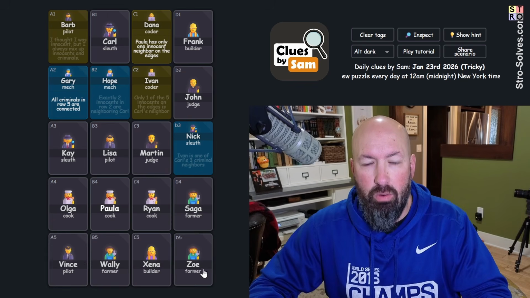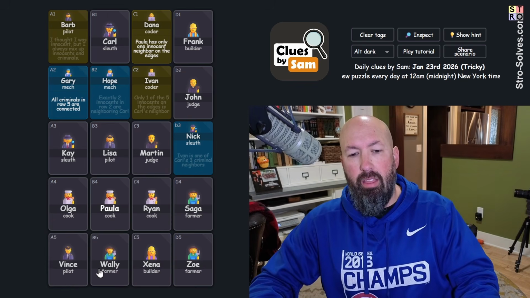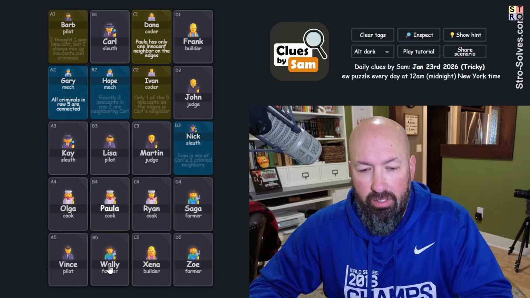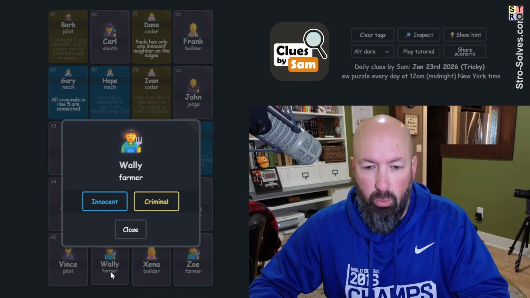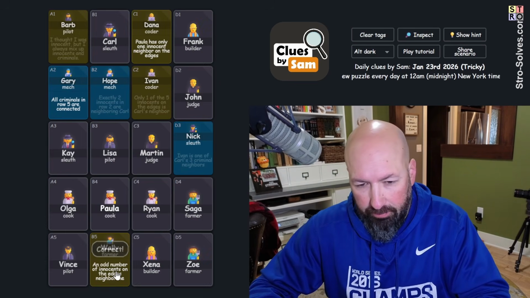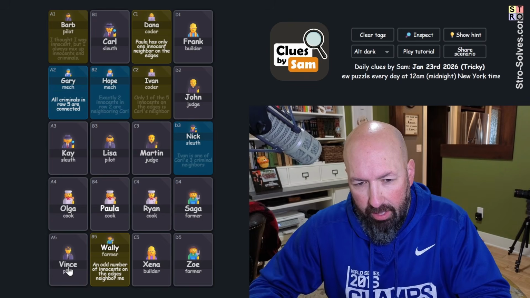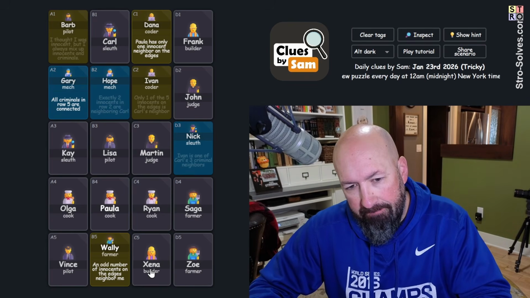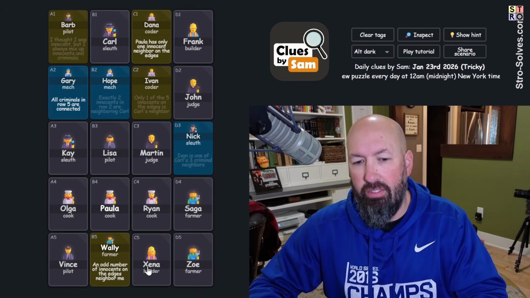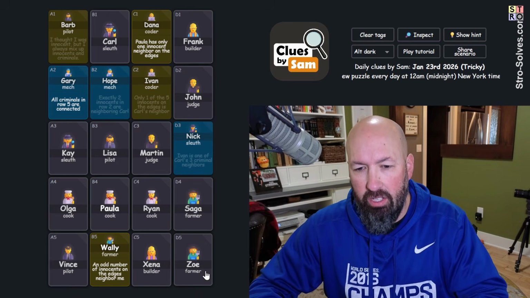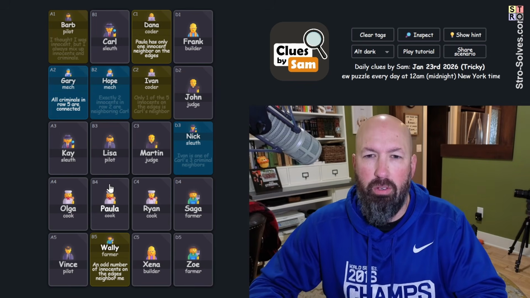And we know all criminals in row 5 are connected. So Wally can't be innocent, because if Wally's innocent, Vince and Zena are both criminals, and then the criminals aren't connected. So Wally has to be a criminal. Vince, Zena. If Vince is innocent, Zena's a criminal, and we're okay. If Zena's innocent, Vince is a criminal, and we're still okay. It would just force Zoe to also be an innocent. So we can't say much more than that yet.